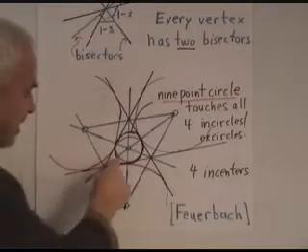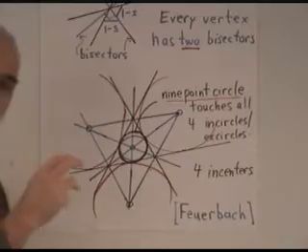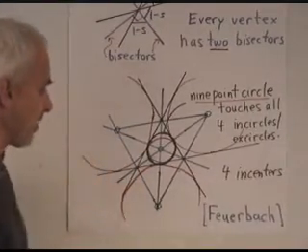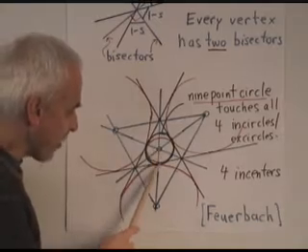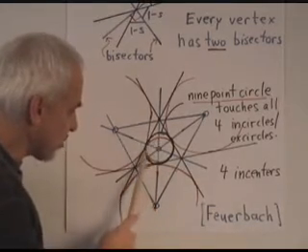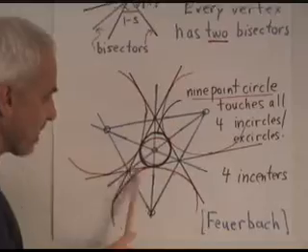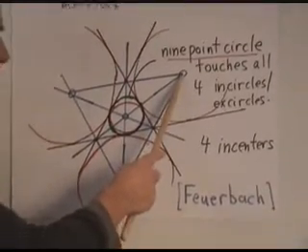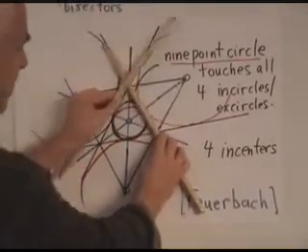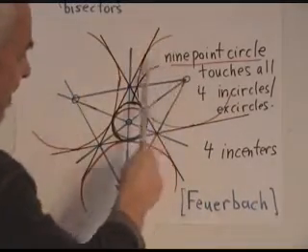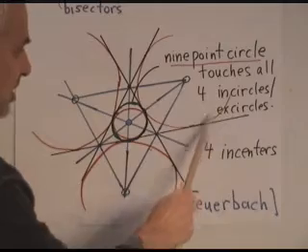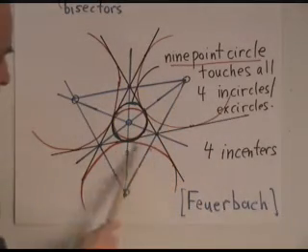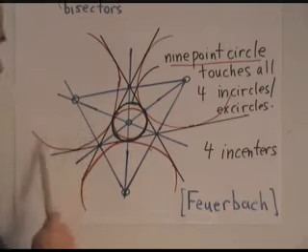And that, say this in-center here, is the center of a circle which touches the three sides of the triangle. So if you look here, in red, it's the center of a circle, and that circle touches the three sides of the triangle. This X-center also has that property. The three sides of the triangle are these, and there's another circle centered there that's tangent to the three sides. That X-center, there's another circle. That X-center, another circle.